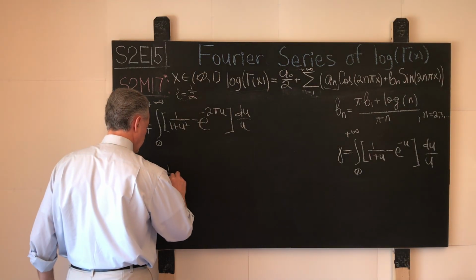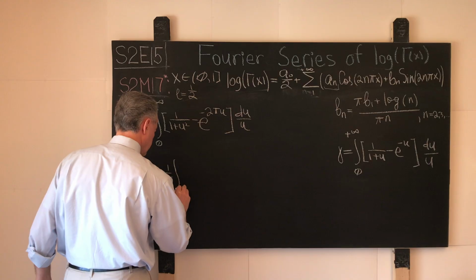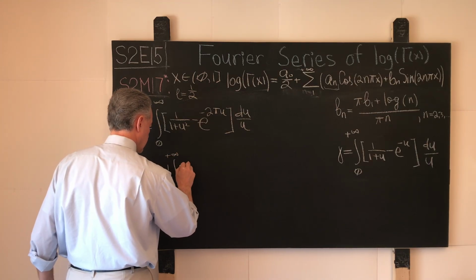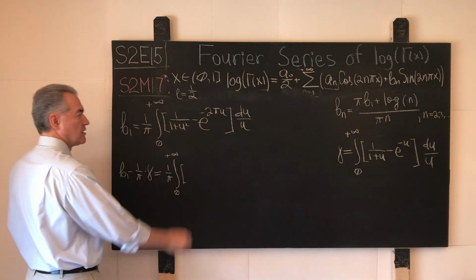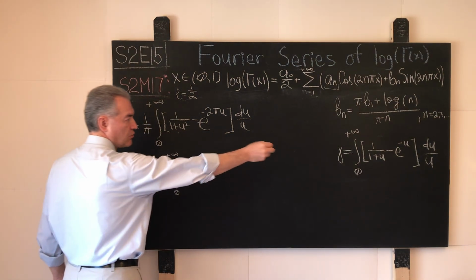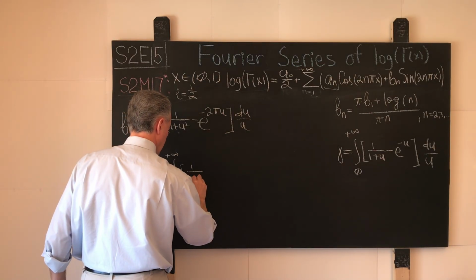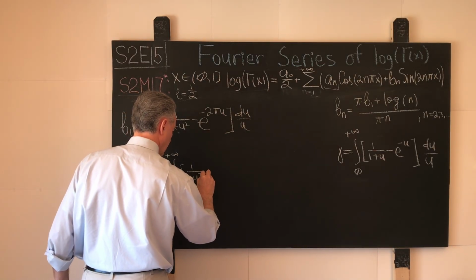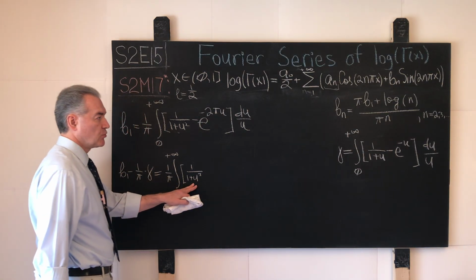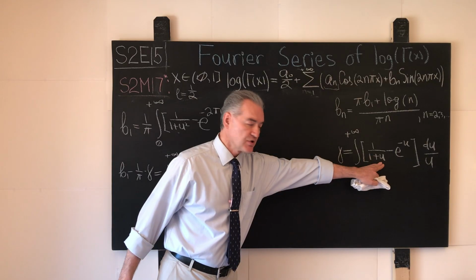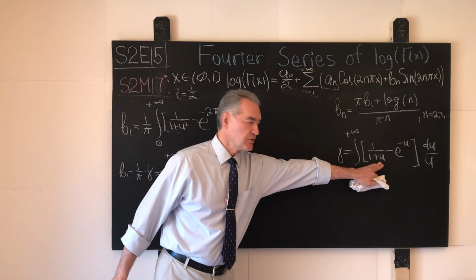1 over pi, integral from 0 to positive infinity. Let's bunch together the rational functions in both cases. Here, the first term, the rational function in u, will come in with a positive sign, 1 over 1 plus u squared, minus 1 over pi for the Euler-Mascheroni constant will come over here.